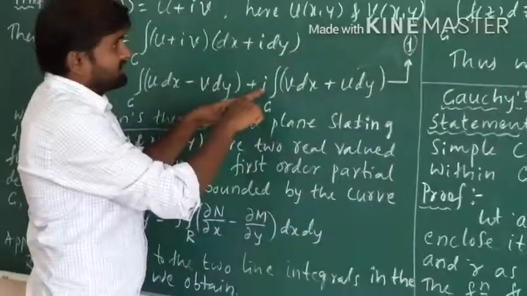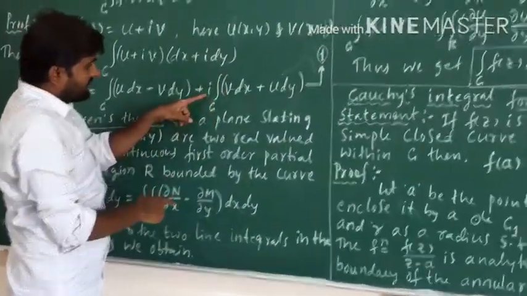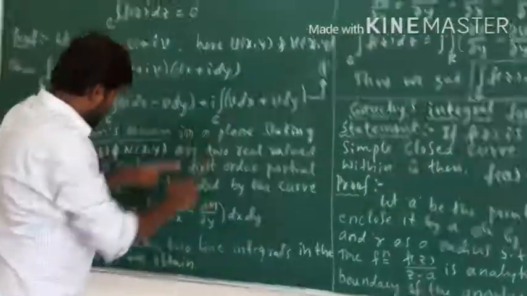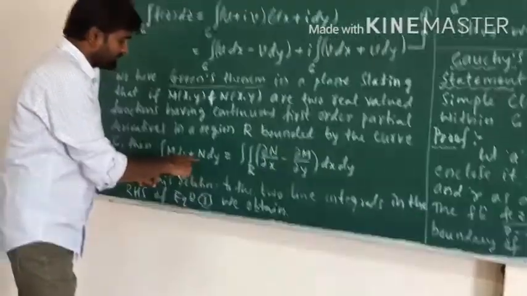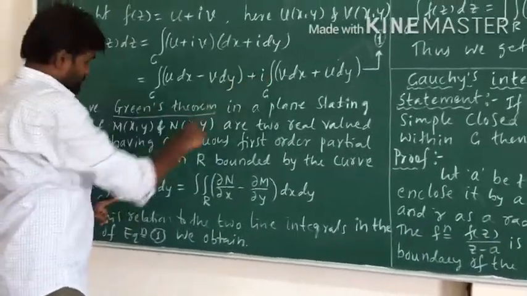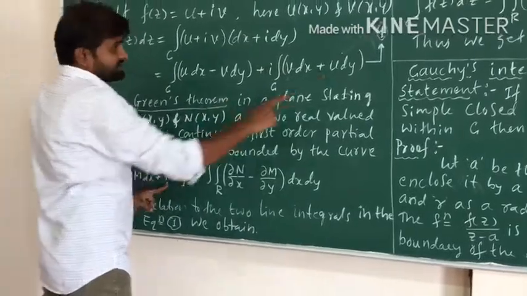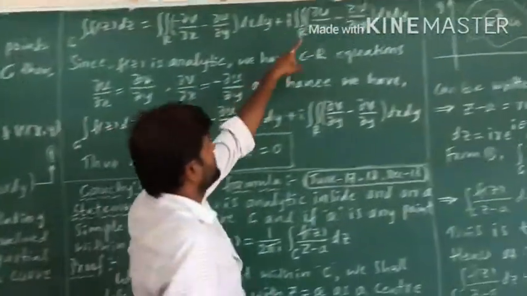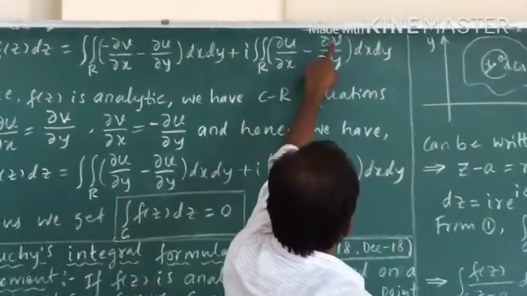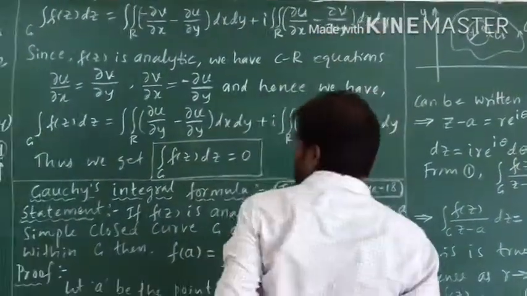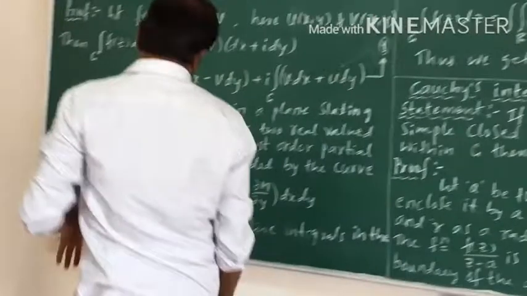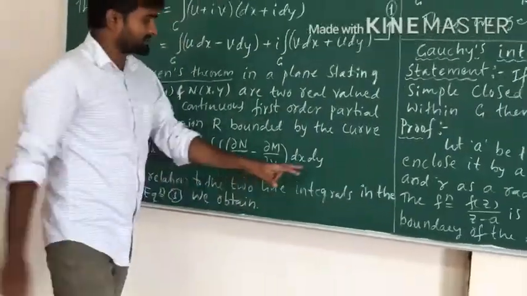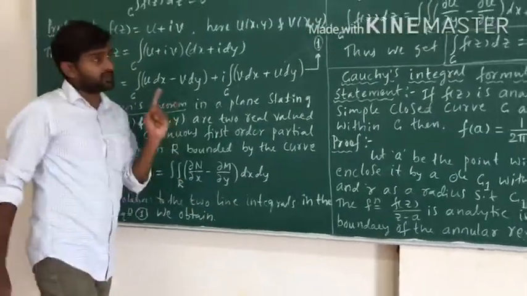For the second integral, which is also of the form m dx plus n dy, m is v and n is u. So it is i times the integral of dou u by dou x minus dou v by dou y dx dy, applying the first order partial derivatives of m and n.